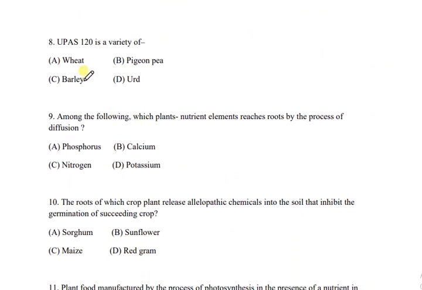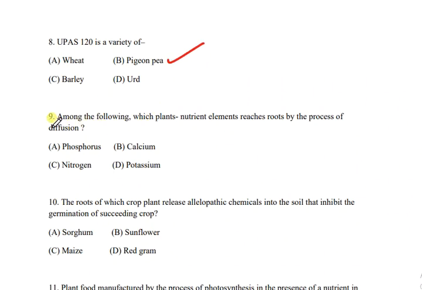Then moving forward to the next question, that is question number 8. UPAS 120 is a variety of wheat, pigeon pea, barley, or urad. And the correct answer is B, that is pigeon pea.